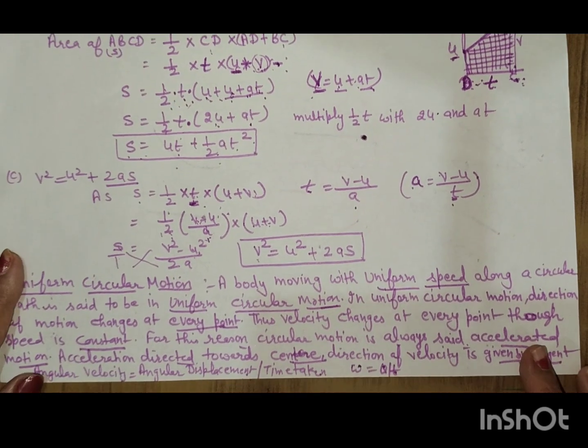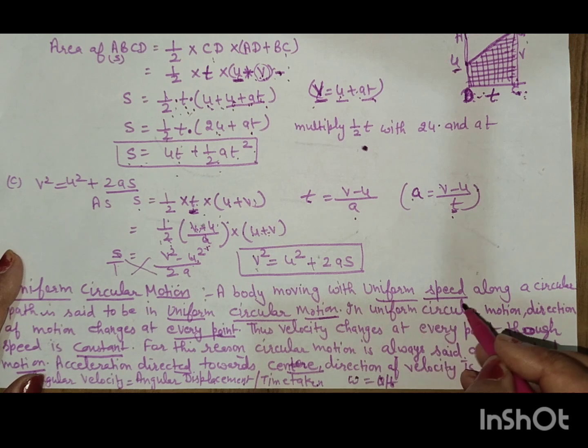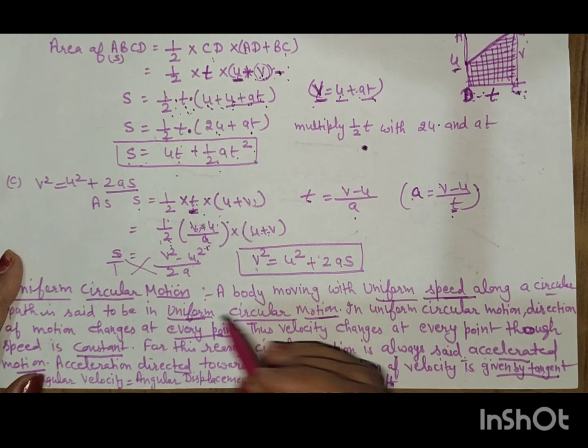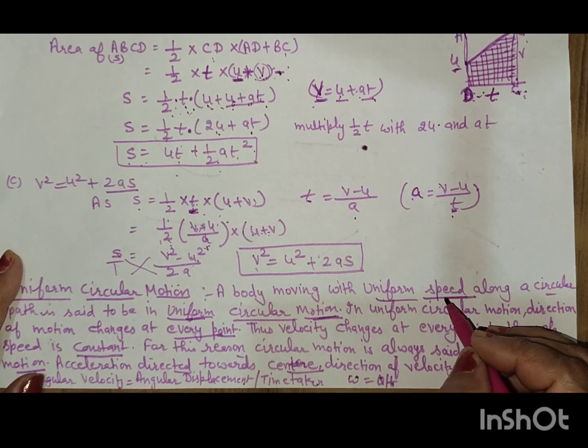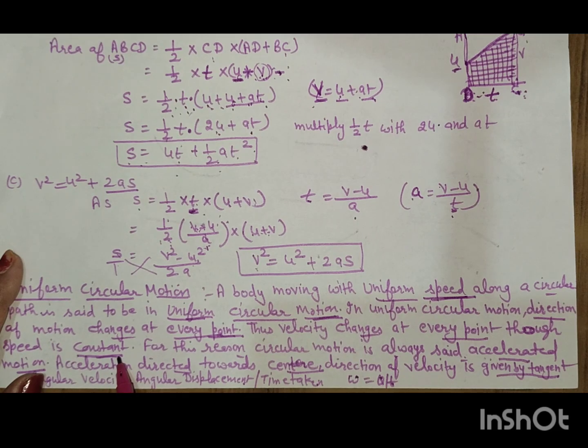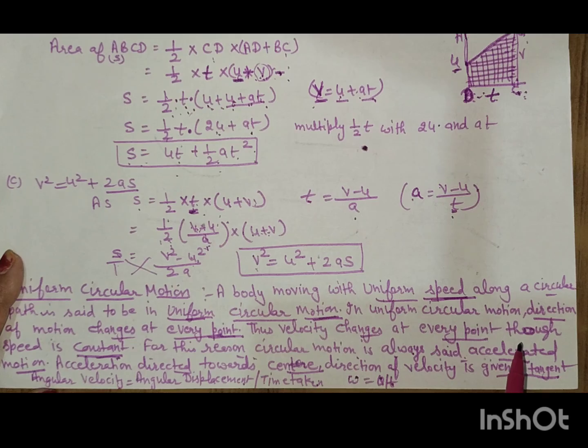Uniform circular motion. A body moving with a uniform speed along a circular path is said to be in uniform circular motion. In uniform circular motion, the direction of motion changes at every point. Thus, velocity changes at every point, though speed is constant. For this reason, circular motion is always said to be accelerated motion. Acceleration is directed towards the center and the direction of velocity is given by the tangent.